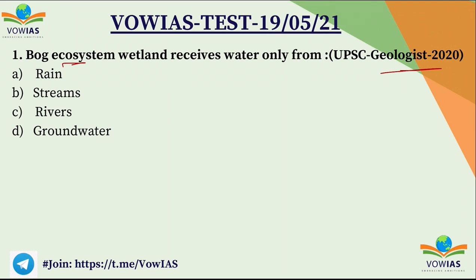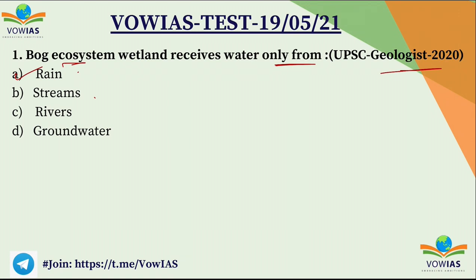Bog ecosystem wetland receives water only from: A, rain; B, stream; C, river; D, groundwater. We have to choose the correct answer. The correct answer is option A, rain.